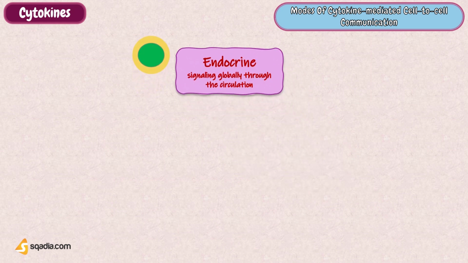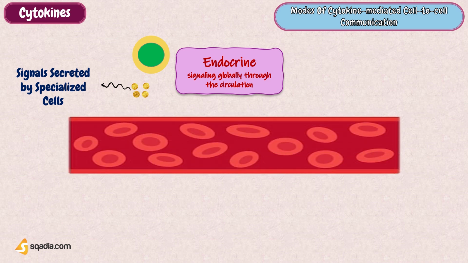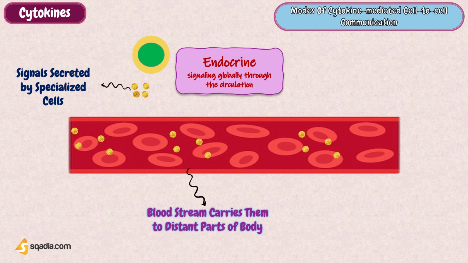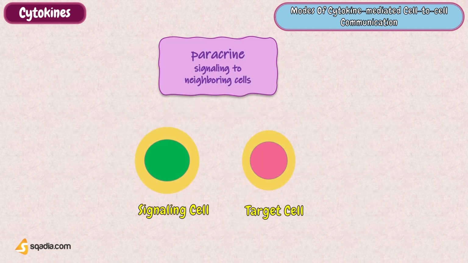In long-distance endocrine signaling, signals are produced by specialized cells and released into the bloodstream, which carries them to target cells in distant parts of the body. Signals that are produced in one part of the body and travel through the circulation to reach faraway targets are known as hormones.